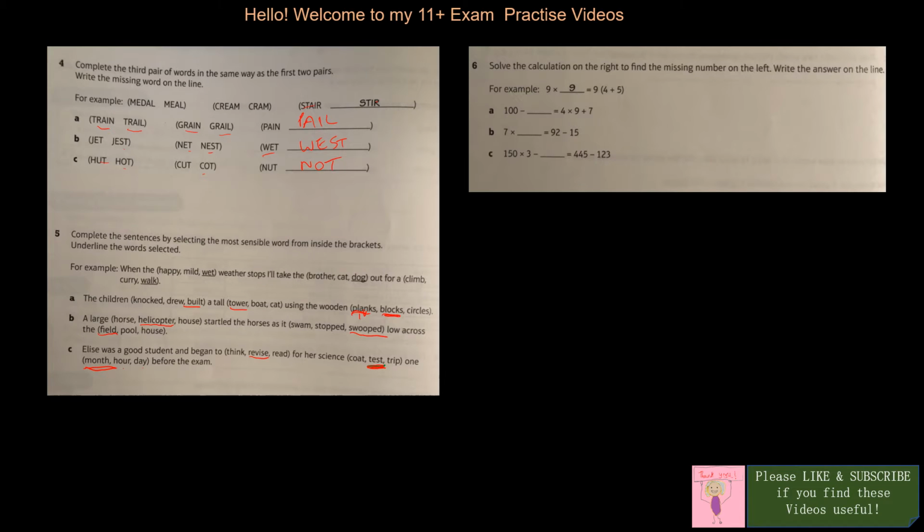Okay, solve the calculation on the right to find the missing number on the left. Write the answer on the line. So 4 times 9 plus 7 is 4 times 9 is 36 plus 7 is 43.